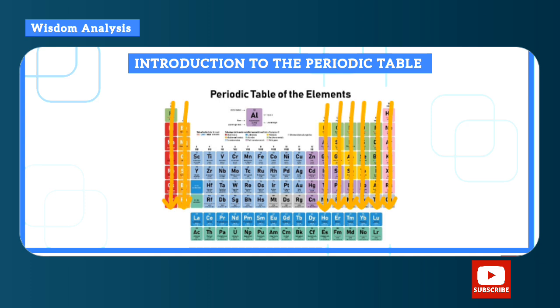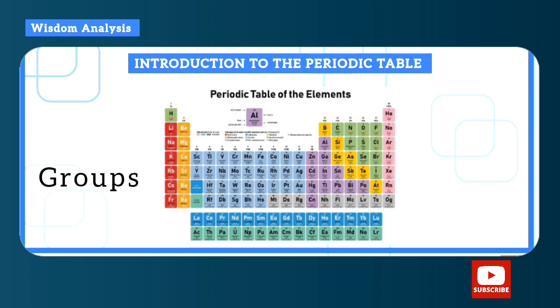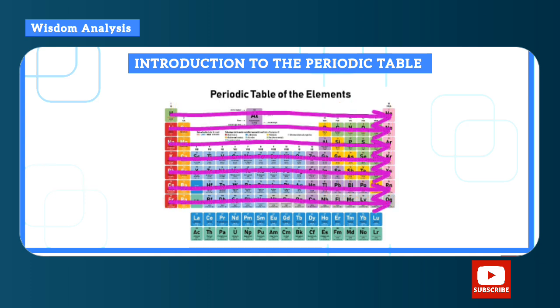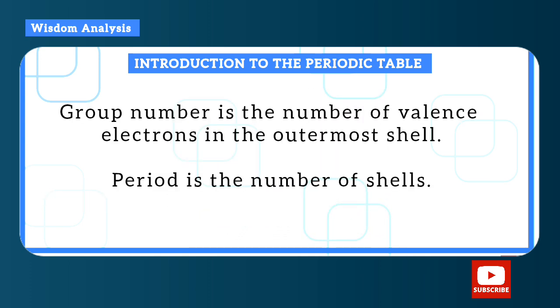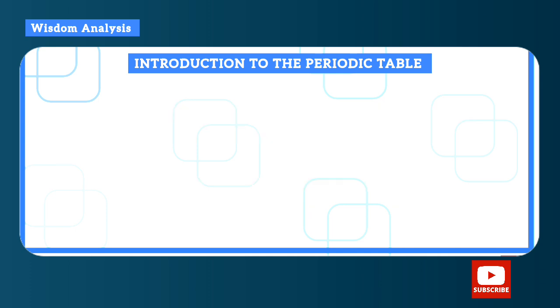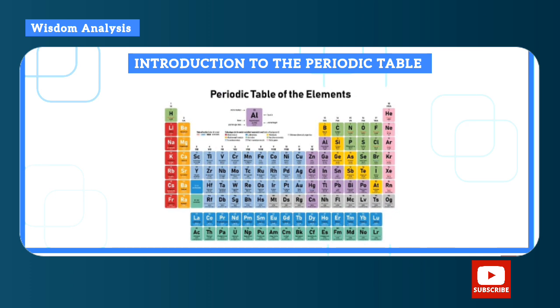So the verticals are called groups, while the horizontals are called periods. Group number is the number of valence electrons in the outermost shell, while period is the number of shells. Okay, so if you take a sample element, let's say sodium, its group number is 1, its period is 3.